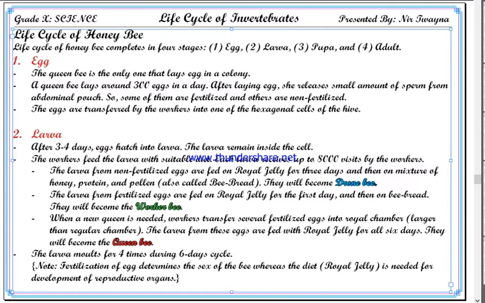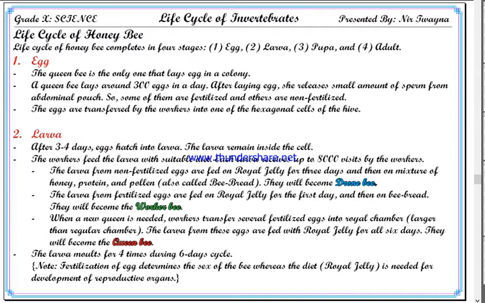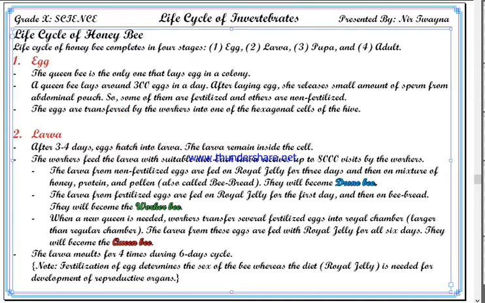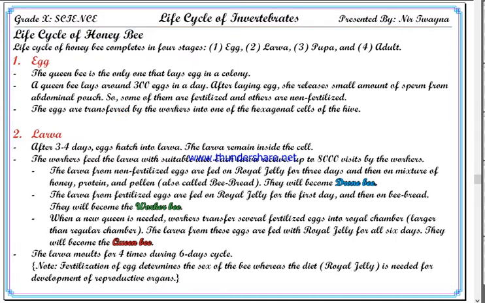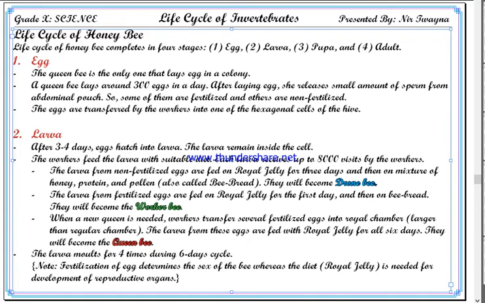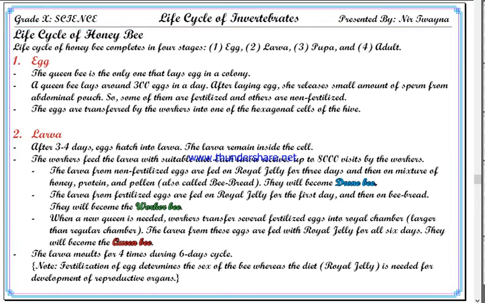Okay, next point, the eggs are transferred by the workers into one of the hexagonal cells of the hive. See, you might not get a separate room at your home, but honeybees, since they are eggs, get a separate room in their home. So they are luckier than you are.